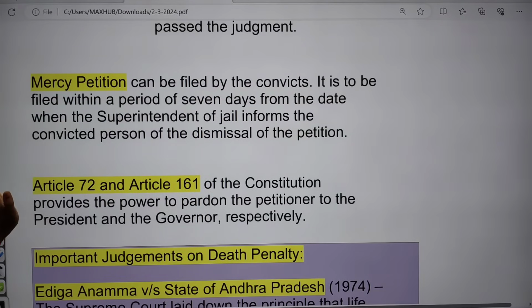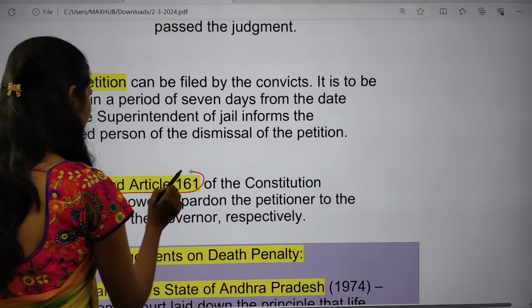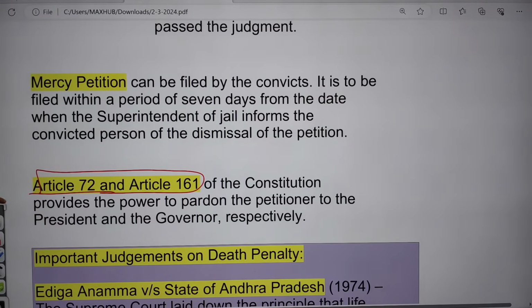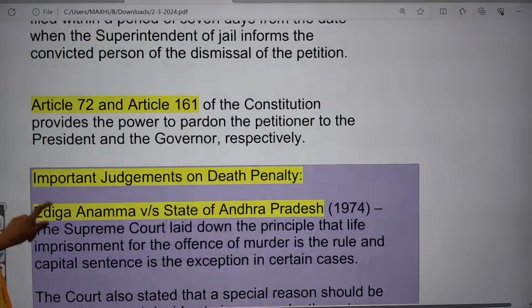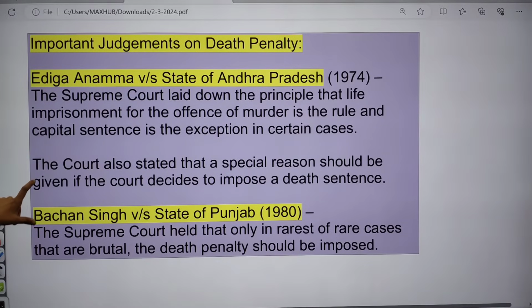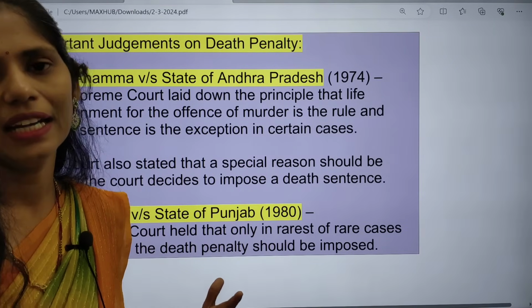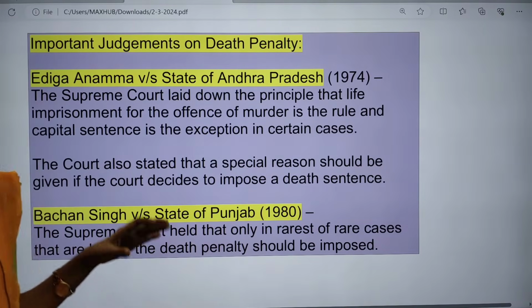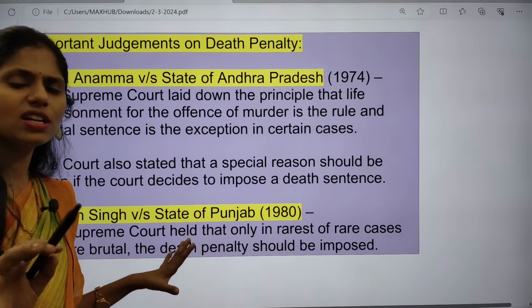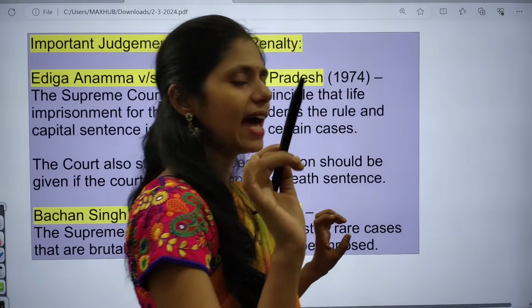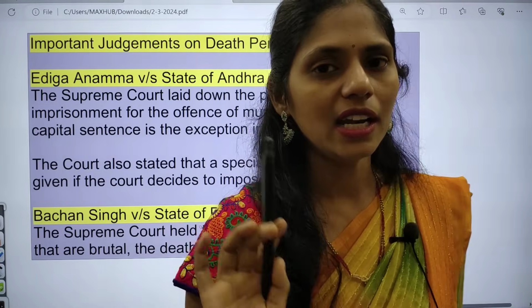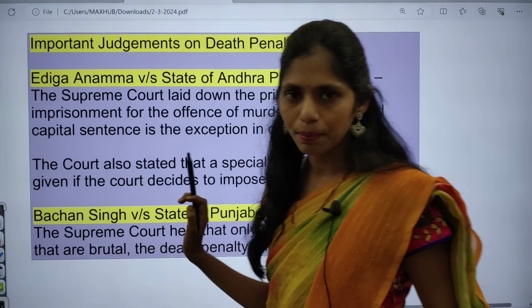Even Articles 72 and 161 of the Indian Constitution give the power of pardon to the President and Governor. So these were the legal remedies present. Apart from this, you have to know the important judgments of the Supreme Court regarding the death penalty. Whenever you are writing any answer regarding polity, try to incorporate as many articles as possible, and Supreme Court judgments are very important.